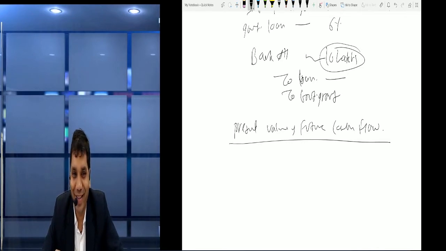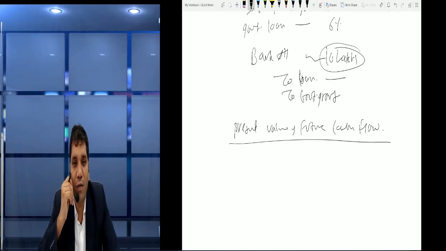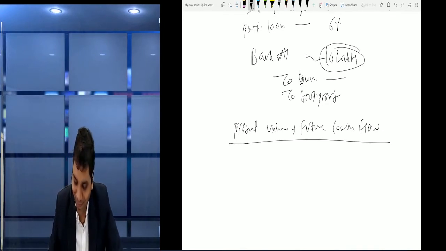How to calculate? So friends, the same thing we use in SFM, security analysis, bond valuation, and also in equity valuation. And in FR it is used in leasing, deferred tax or impairment. So many places it is used, that is present value of future cash flow. How to calculate? Friends, simple.